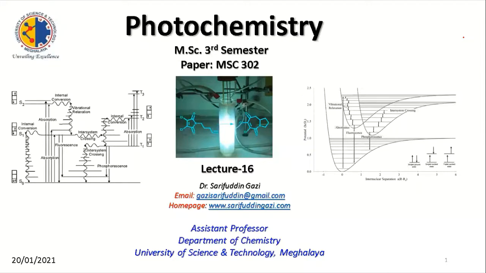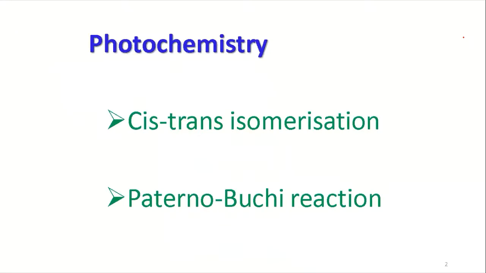So today we'll be doing some photochemical reactions. In the last class we mostly tried to understand the fundamentals of photochemistry and some aspects of the chemistry related to carbonyl compounds. Today I thought to discuss two topics: one is cis-trans isomerization, another is the Paterno-Buchi reaction. I think you are a bit familiar with these two.